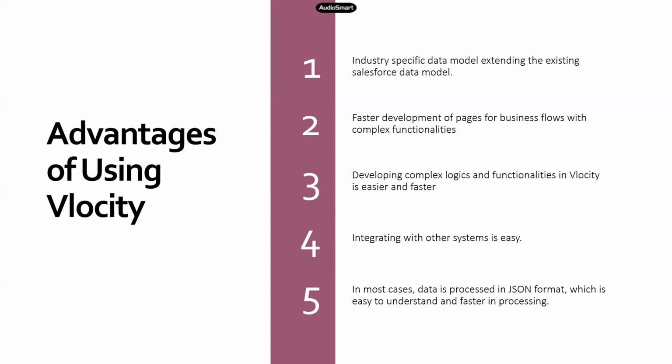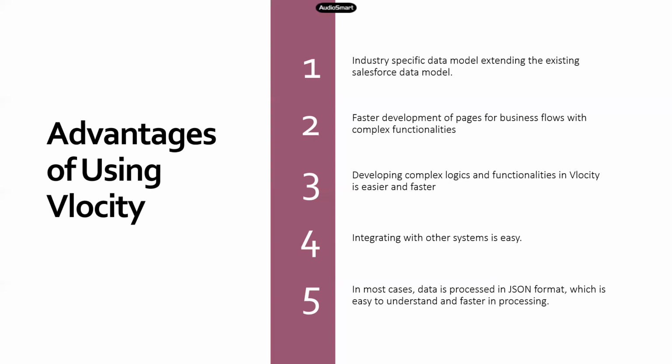All you have to do is, for example, if you want to have a for loop in your Apex controller, you don't have to write all that logic. Instead, you can simply drag and drop a particular component to execute for loop kind of logic.